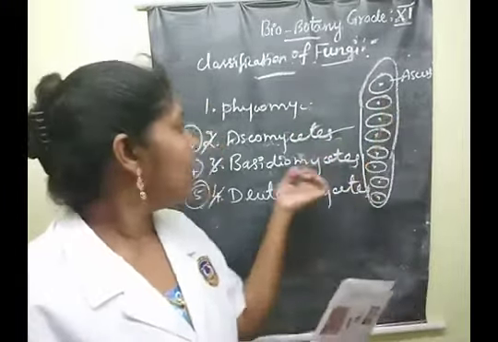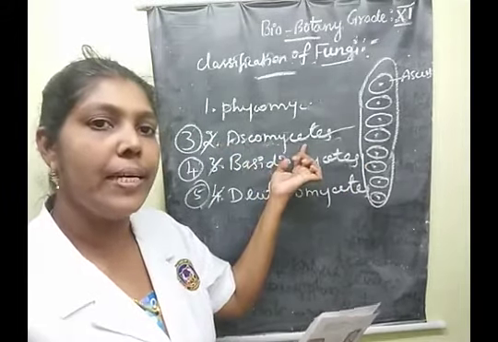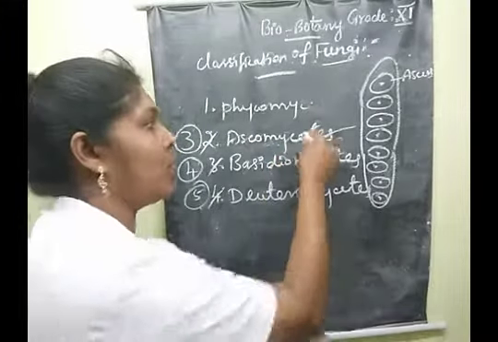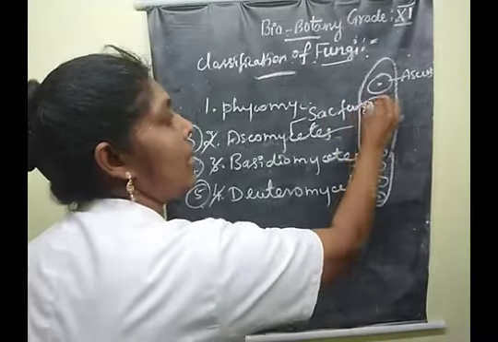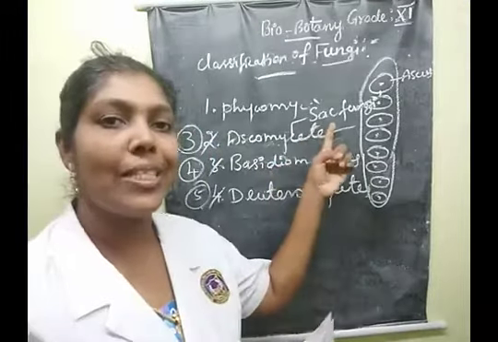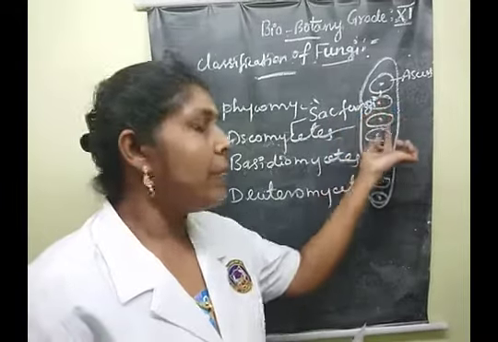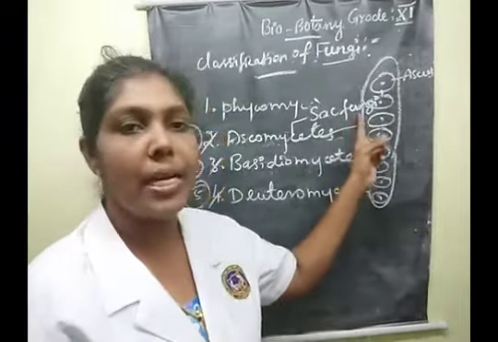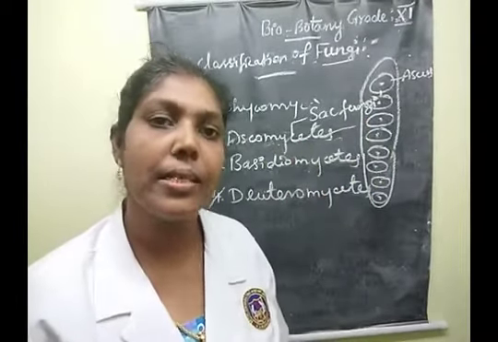Then finally, why is the Ascomycetes class called sac fungi? This is another name, known as sac fungi. Why is this class called sac fungi? Due to the presence of asci in this group, that is why we call this Ascomycetes class by the name sac fungi.